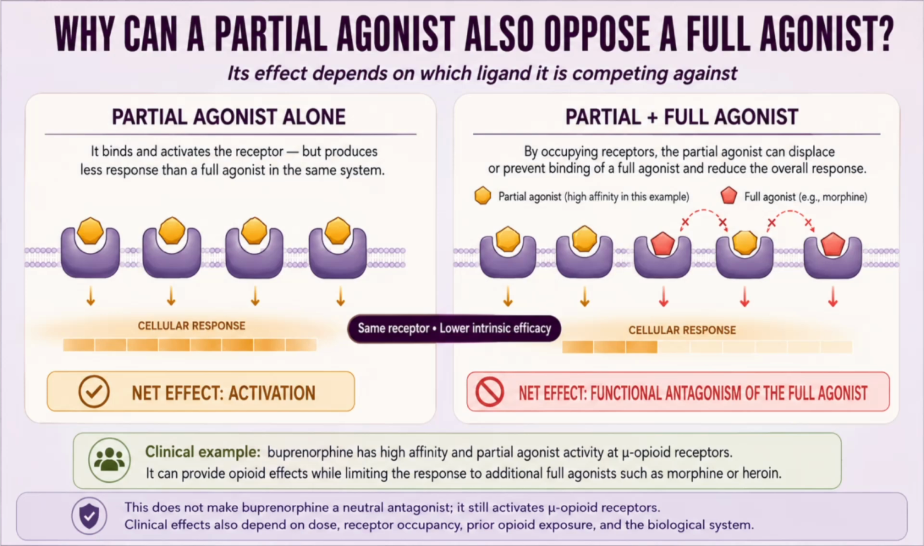Because the partial agonist produces less activation from each occupied receptor, replacing full agonist occupancy with partial agonist occupancy can reduce the total response compared with the response expected from the full agonist alone. That comparison is essential. The reduced response on the right side of the slide is relative to full agonist alone. It is not necessarily lower than the response produced by the partial agonist alone.